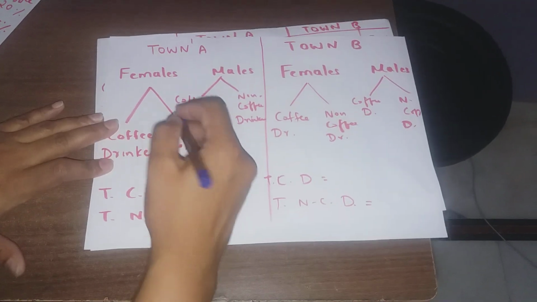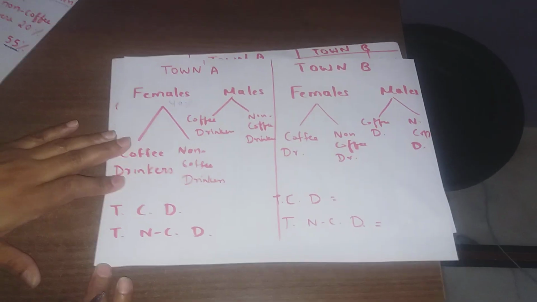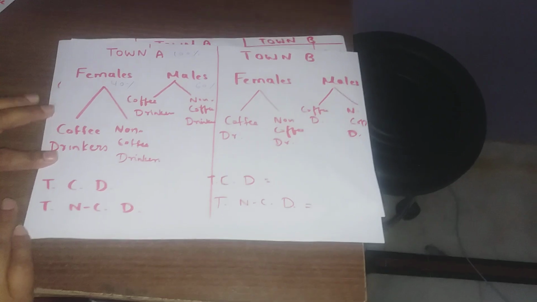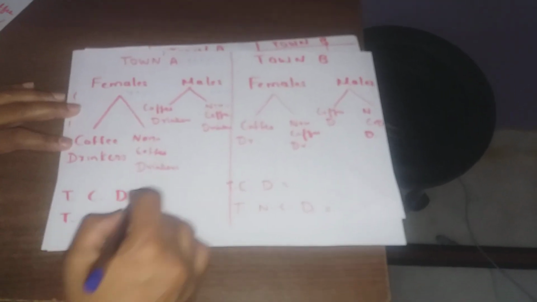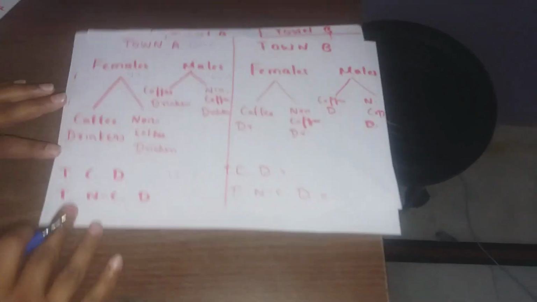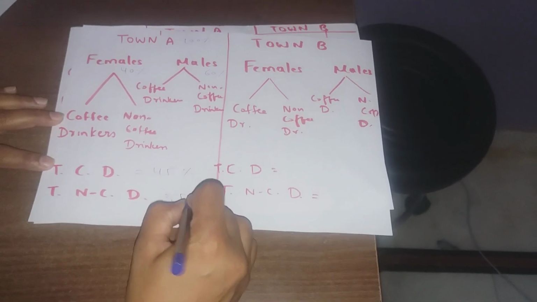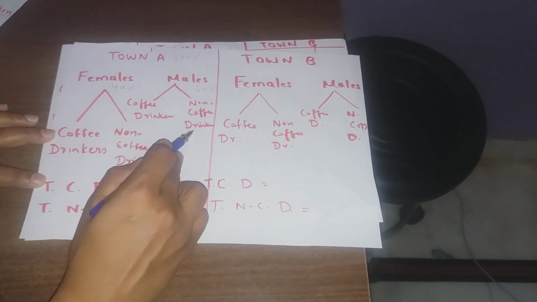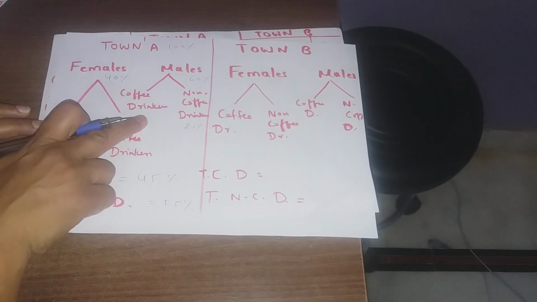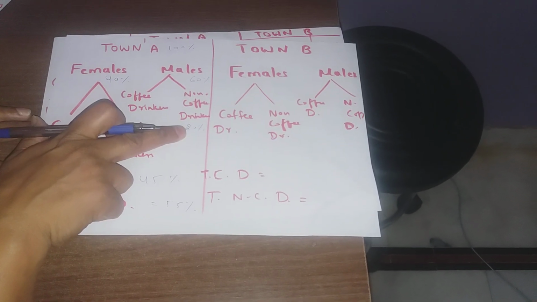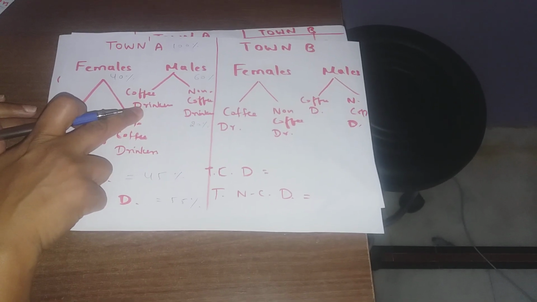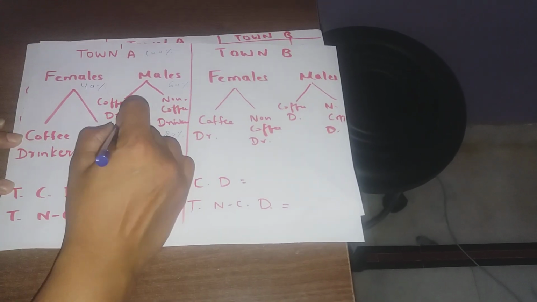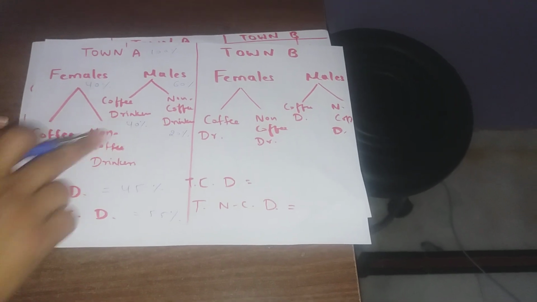What have they given? Females were 40%, so males will be 60%. Total population of the town will be 100%. Now what have they given? Total coffee drinkers 45%. It means non-coffee drinkers will be 55%, isn't it? Male non-coffee drinkers are 20%. This number will give us everything now. Non-coffee drinkers are 20%. So how many males are drinking coffee then? It is 40% because total males are 60. So coffee drinkers out of them will be 40%.